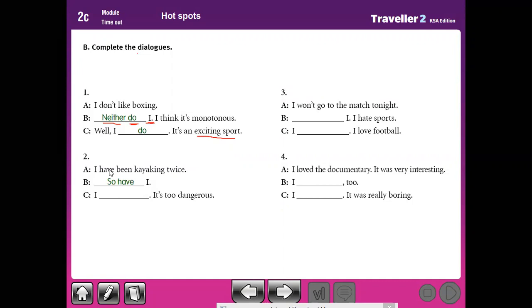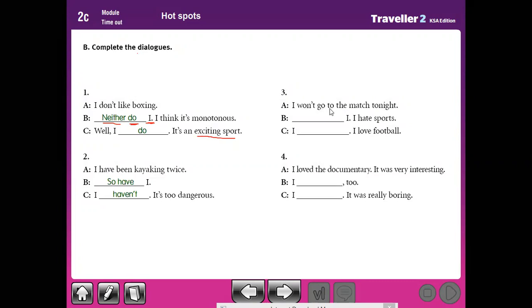If you want to express disagreement with someone, and the sentence is affirmative, you should put a negative auxiliary verb. If the sentence is negative, you should use an affirmative auxiliary verb. Excellent. To express disagreement, here I have changes into I haven't. I have, I haven't. I haven't, I have. Like this.